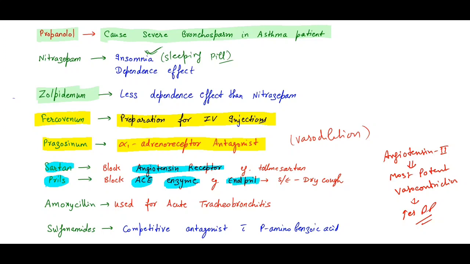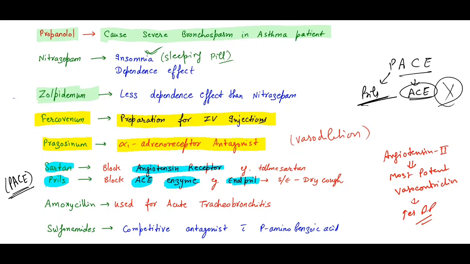So how will you remember who is the sartan and who is the pril? Remember PACE. P means prils, and ACE is angiotensin converting enzyme.